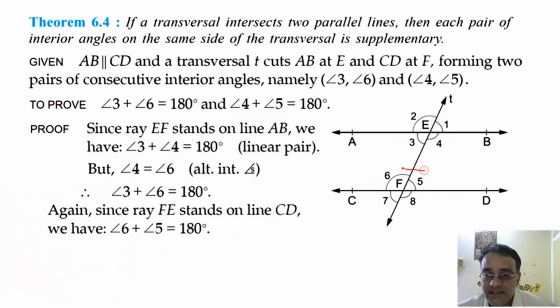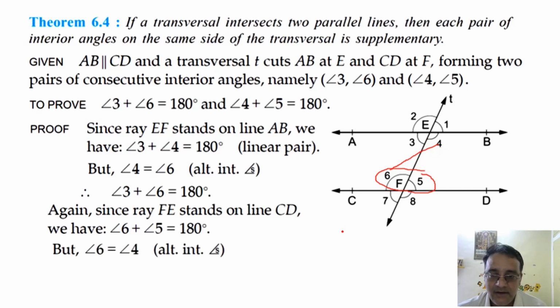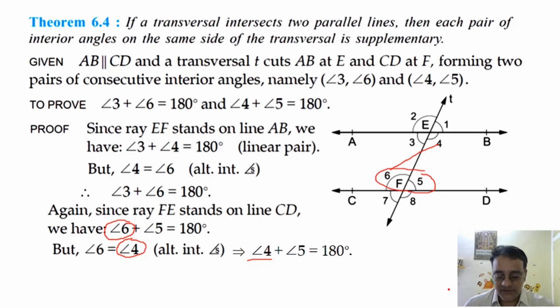So the sum of these two angles is 180 degrees. Why? Because linear pair. Okay. Now angle 4 is equal to angle 6, alternate angles. Right. That means in place of angle 6 we can write angle 4. So we have proved the theorem.